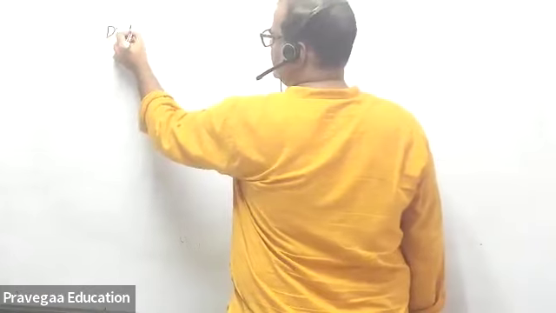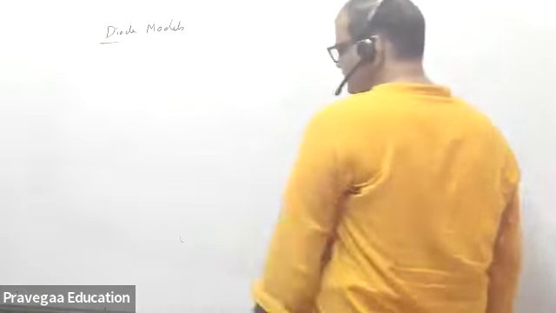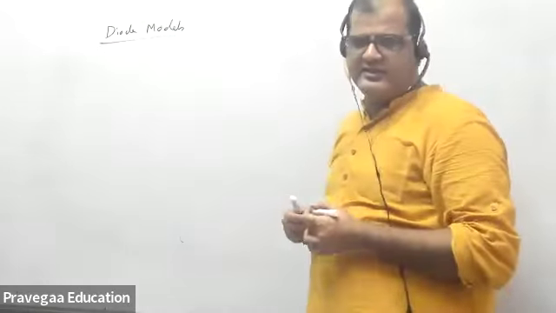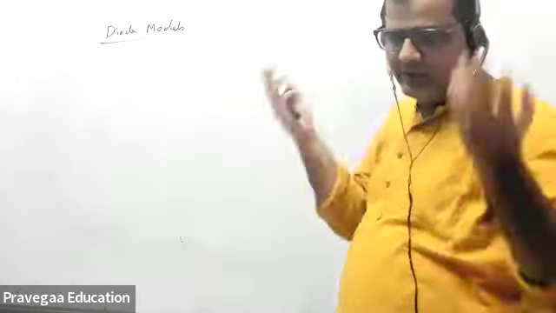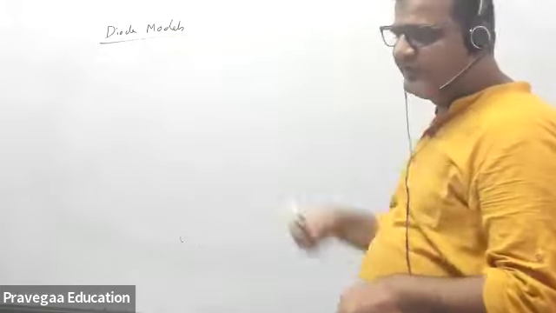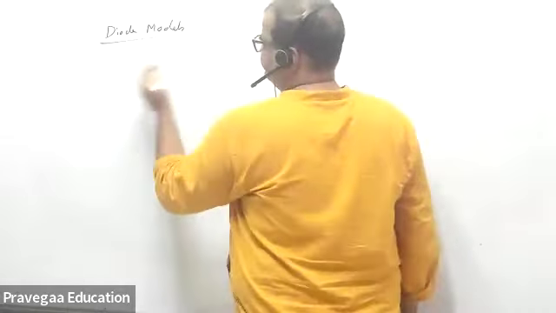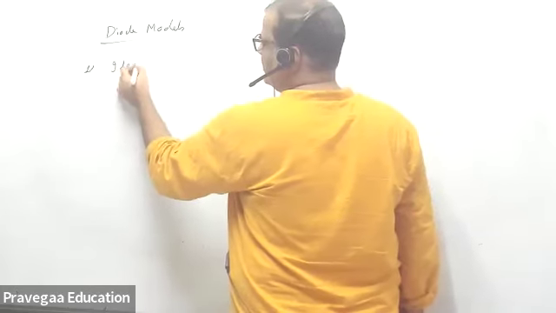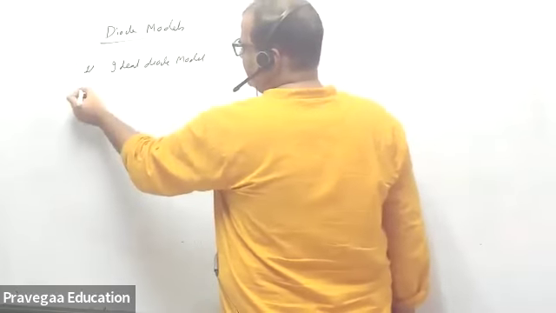Diode models. You know how to treat a resistor, capacitor, inductor in the circuit, but how to deal with a diode in the circuit, because a diode is a non-linear device. There are 3 models for the diode. One is called the ideal diode model, very easy.